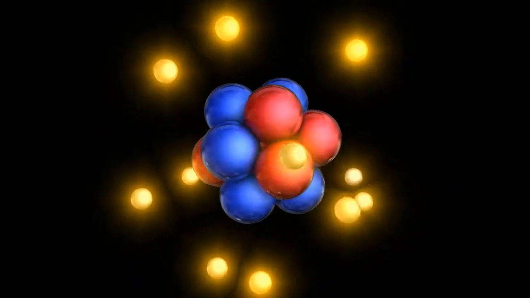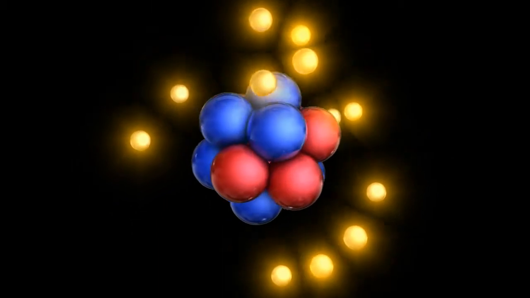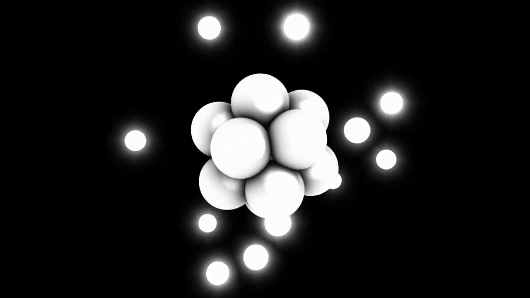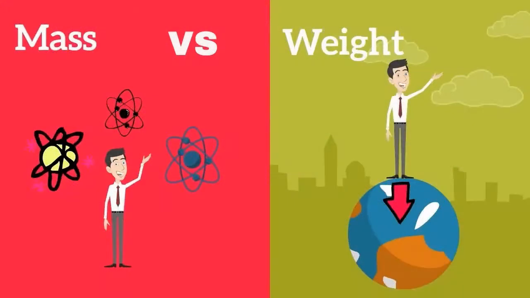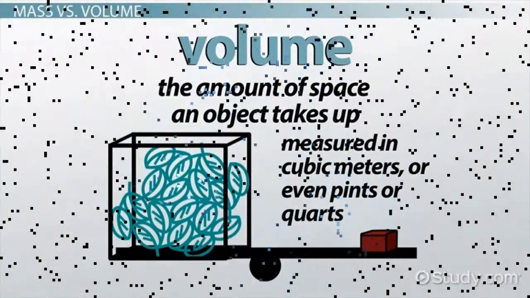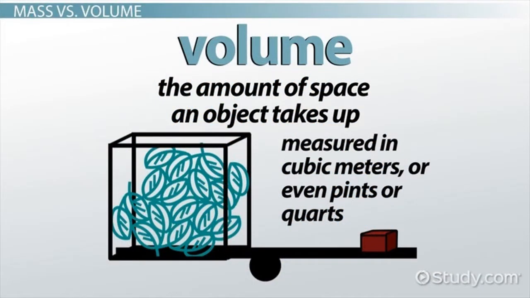Matter is anything that has mass and volume. Mass is a scientific term used to describe the density and type of atoms in a given object. Mass is like a cousin to weight. While weight is the measure of gravity's pull on an object, mass is the amount of matter or stuff in an object. Volume is the amount of space something takes up.